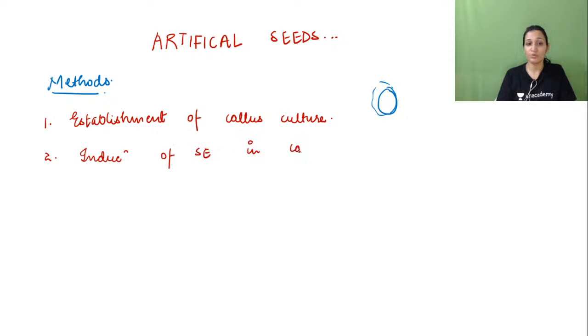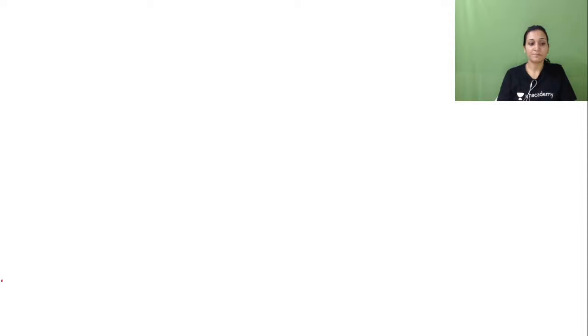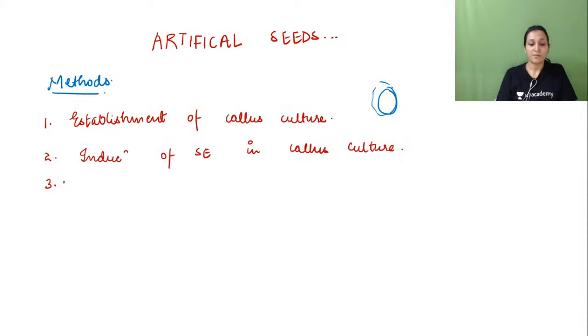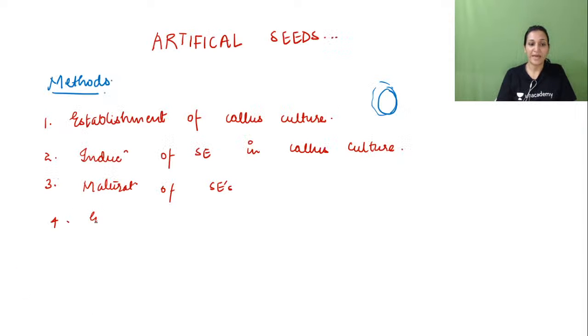in callus culture. Now you people know what is a callus, what is an explant. So do not get confused at all. After that, maturation of somatic embryos. After that, encapsulation of somatic embryos.